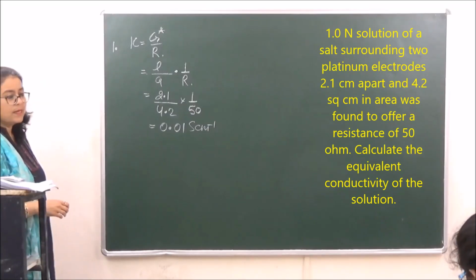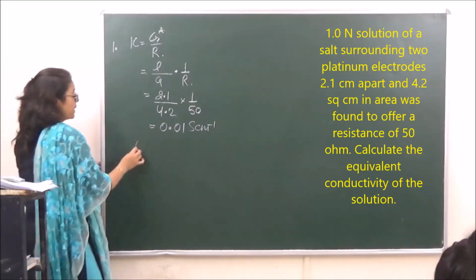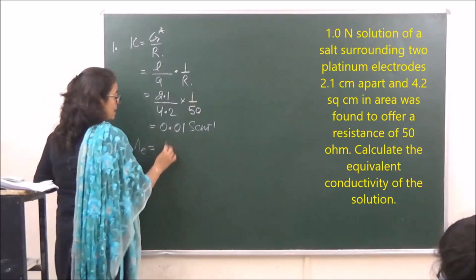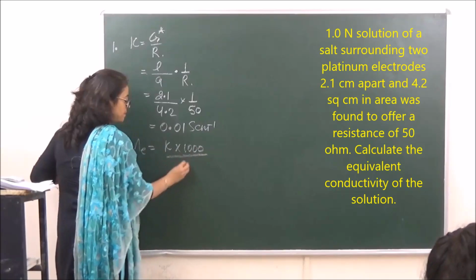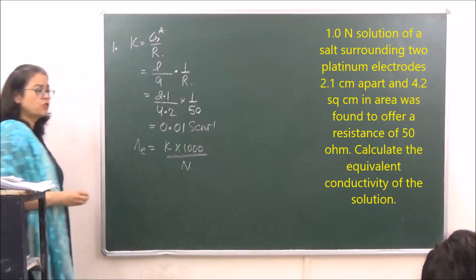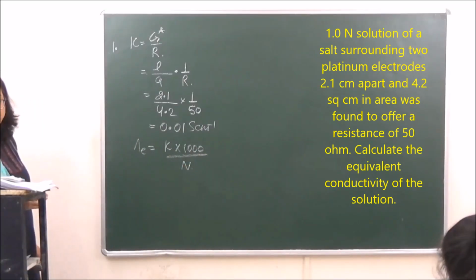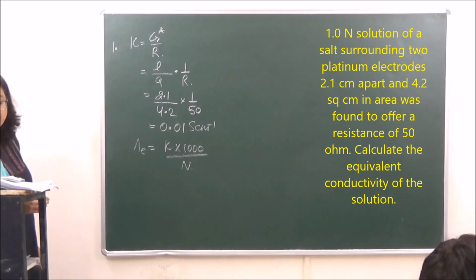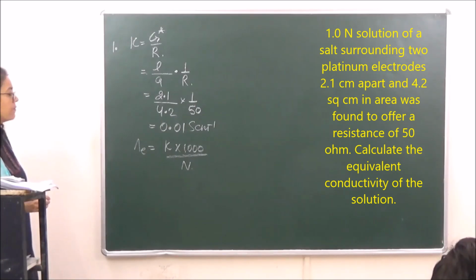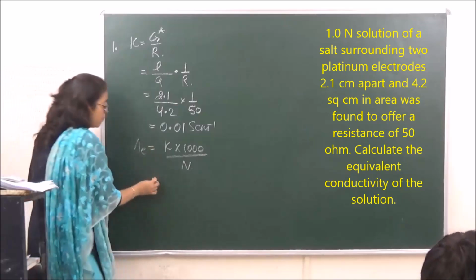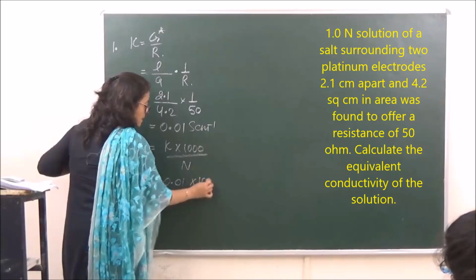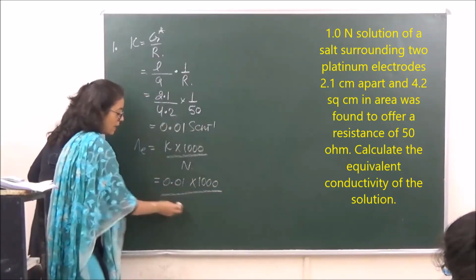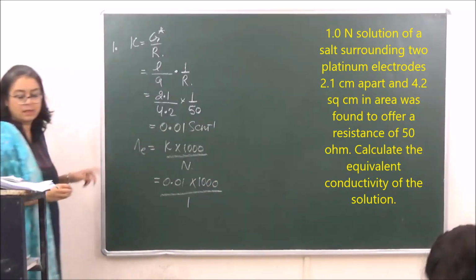Now what is equivalent conductivity? Equivalent conductivity is given as kappa into 1000 upon normality of the solution, right? What have they given? Calculate the equivalent conductance for one normal solution they have given to us. So the value of kappa over here is going to be 0.01 into 1000 upon 1.